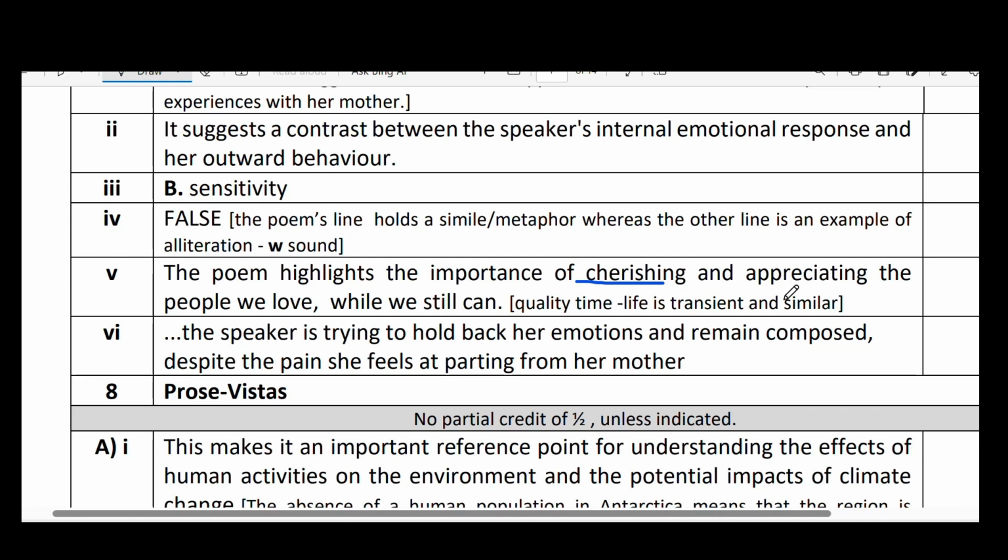So when you are able to do it, you have to do it. Quality time and life both cannot be reversed. Remember this. So they are almost similar, so that we have to value time, life and relationships. That's the meaning of the fifth question.